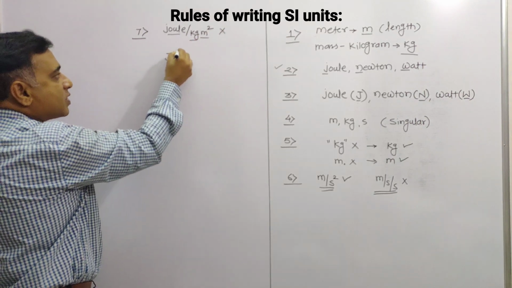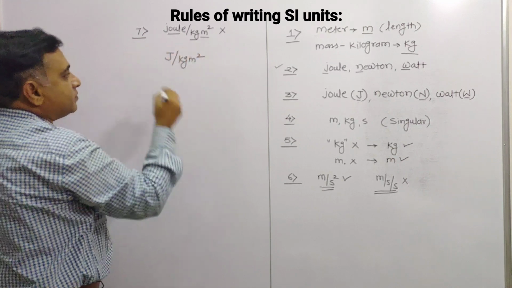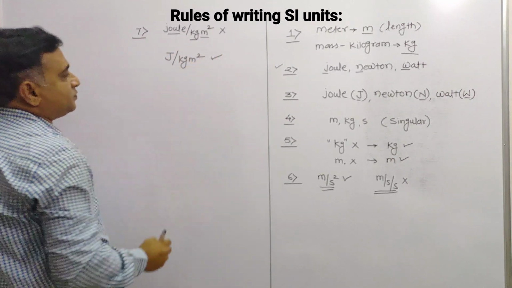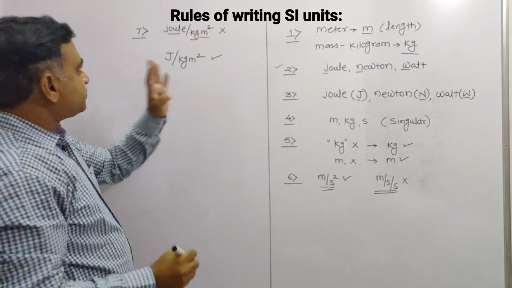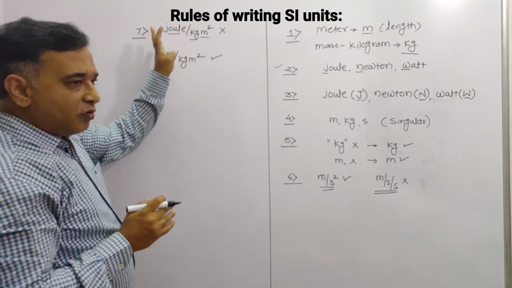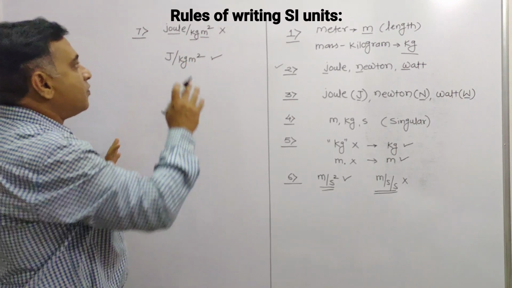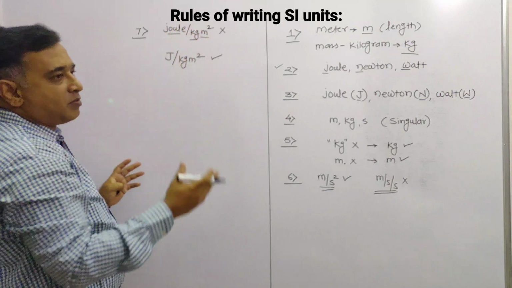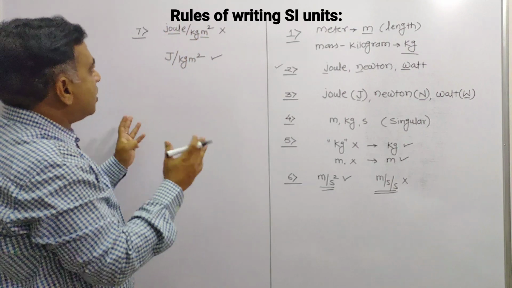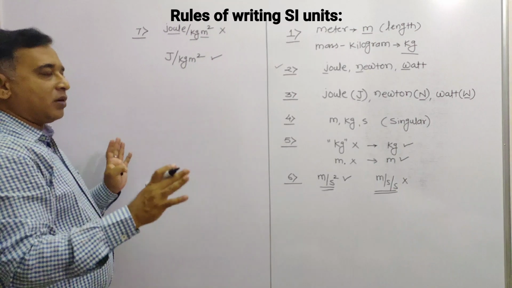The correct one is joule per kilogram meter square. This combination of full form and symbol is not allowed. We only utilize the symbol.